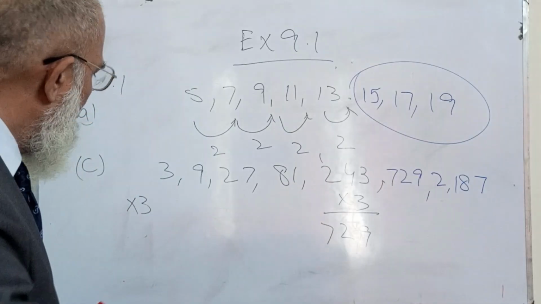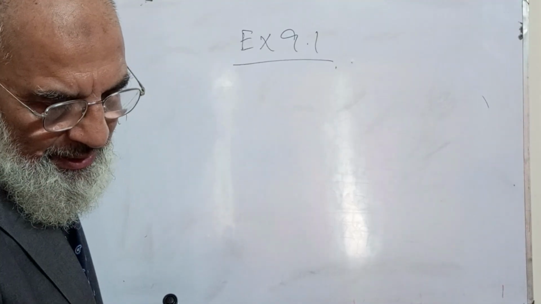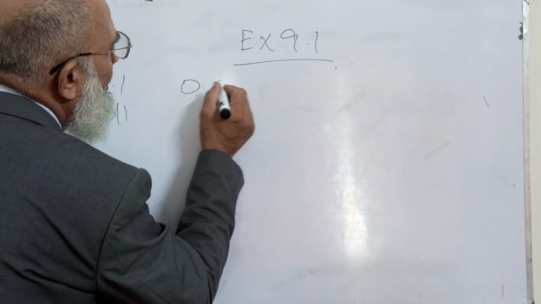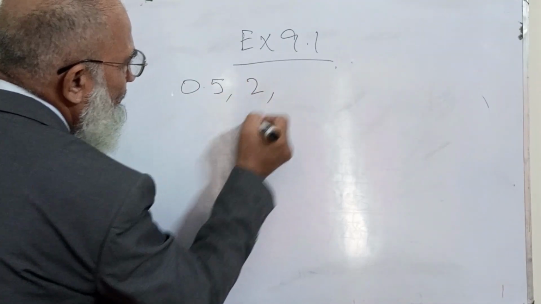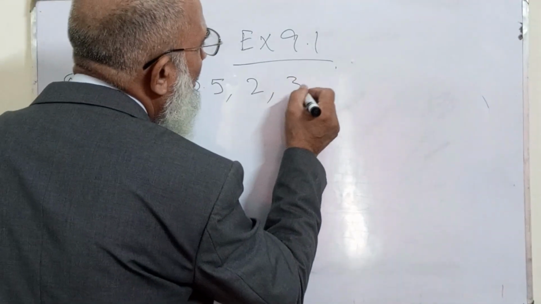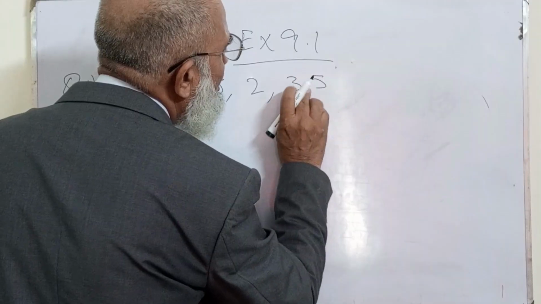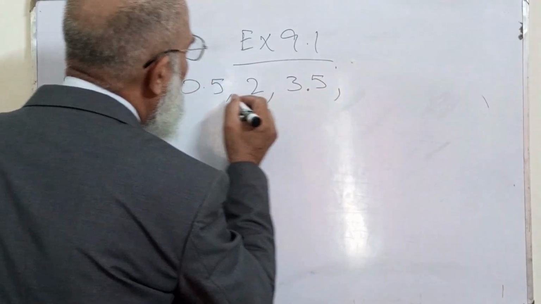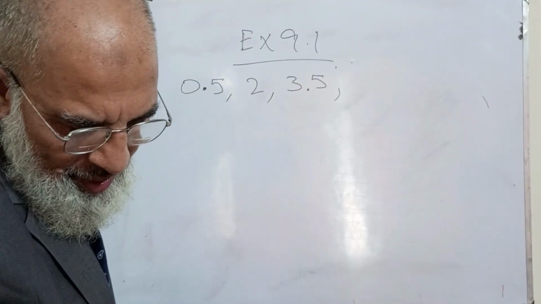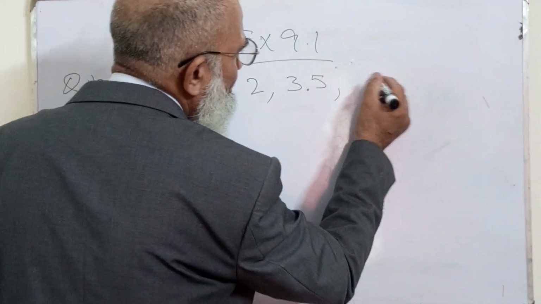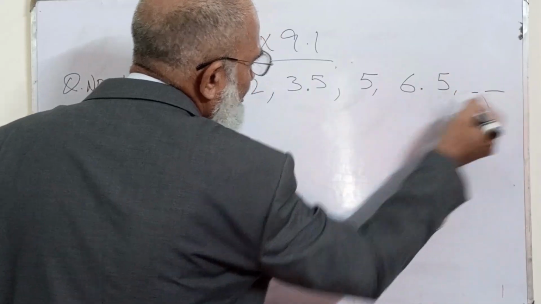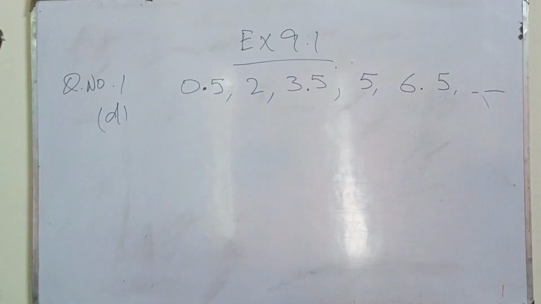Part D, exercise 9.1, question number 1: 3.5, 5, 6.5. And we have to find the next three terms.